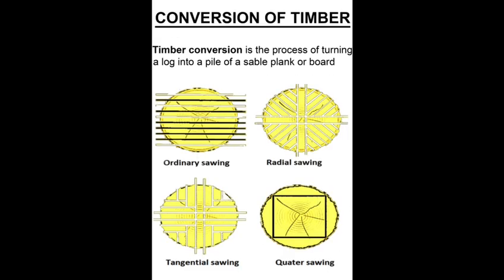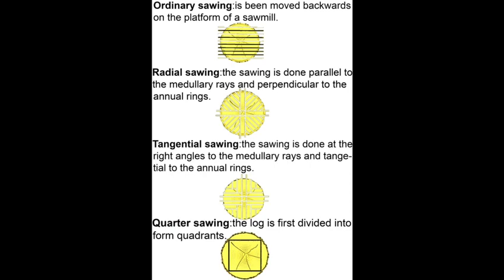Conversion of timber. Timber conversion is the process of turning a log into a pile, a saddle, plank or board. These are ordinary sawing, radial sawing, tangential sawing, quarter sawing. Ordinary sawing is when the log is moved backwards on the platform of a saw.